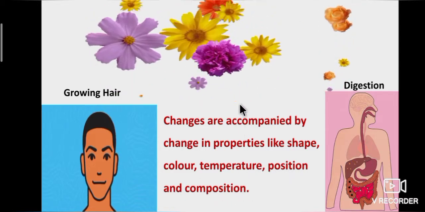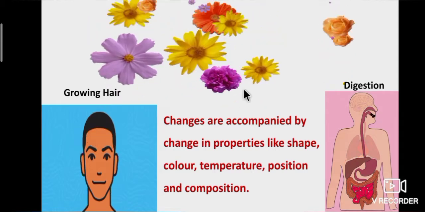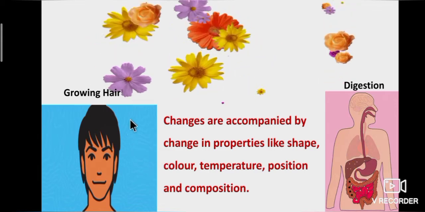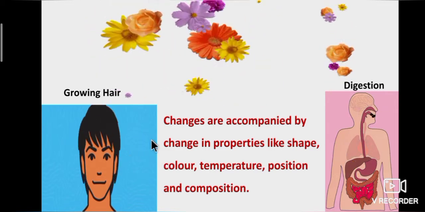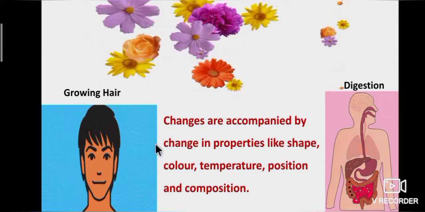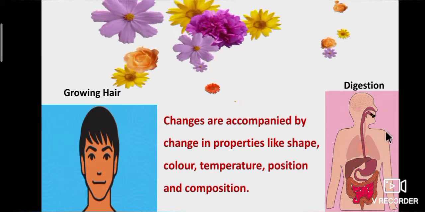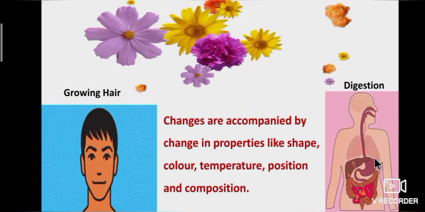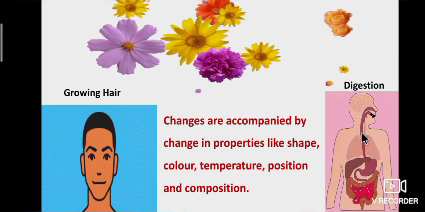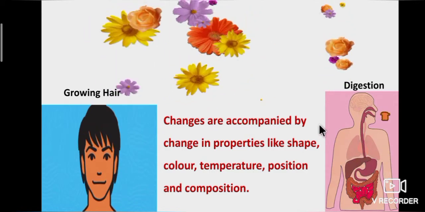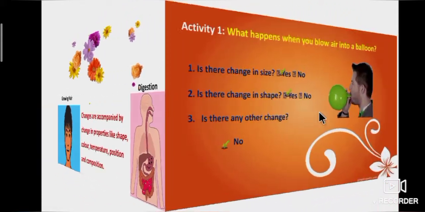Some changes are visible and some changes are not visible. For example, growing hair is a visible change. Once we cut the hair, it will grow again. But digestion is invisible. After intake of food, we are not able to see the process of digestion. So, growing hair is a visible change, digestion is an invisible change.